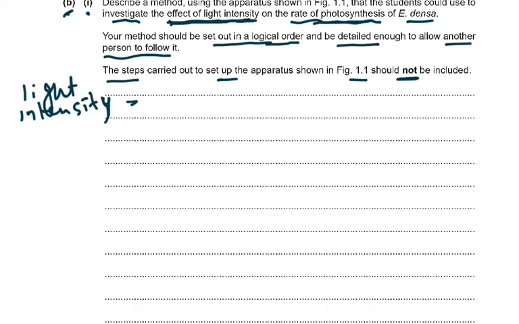And now what are you going to measure? The dependent variable. The dependent variable is the meniscus. So you're going to record the distance the meniscus moves in say 5 minutes or 2 minutes or 3 minutes. So how far did it move? Did it move 2 centimeters or 3 centimeters in 5 minutes? So you've got to decide how much time you are going to use. So record the distance the meniscus moves in a fixed time. This would get you another mark.